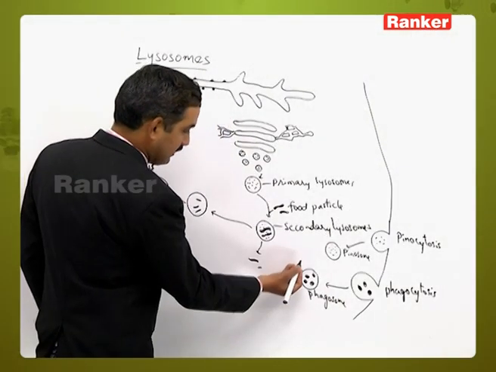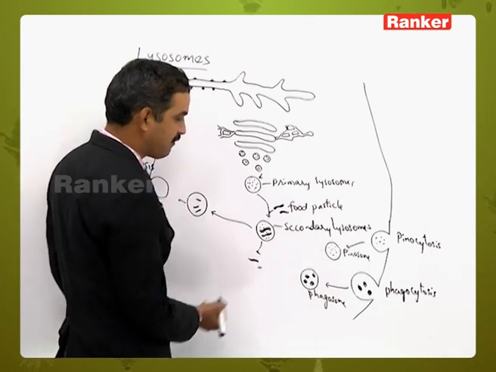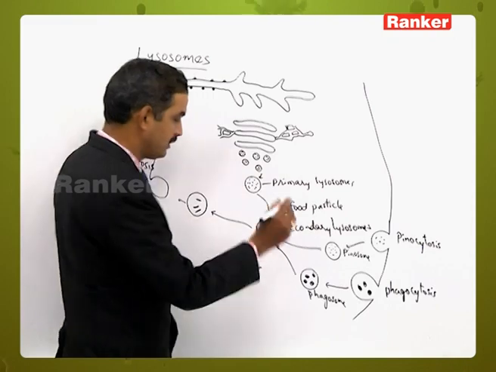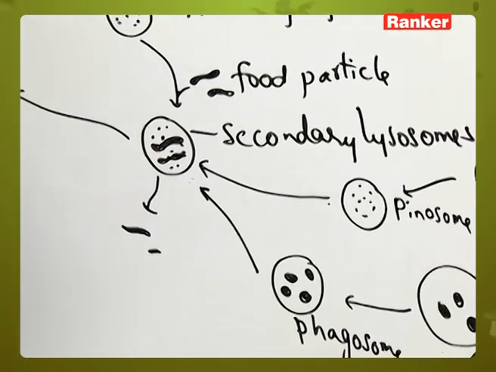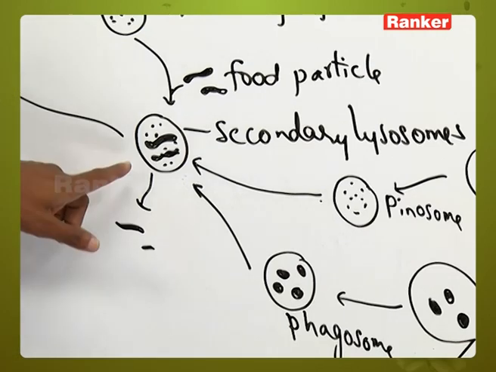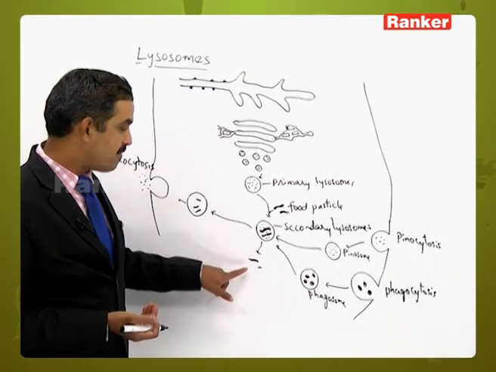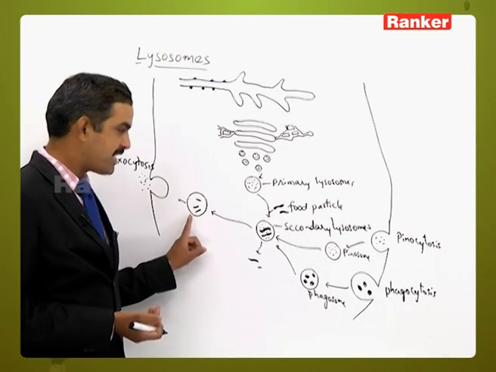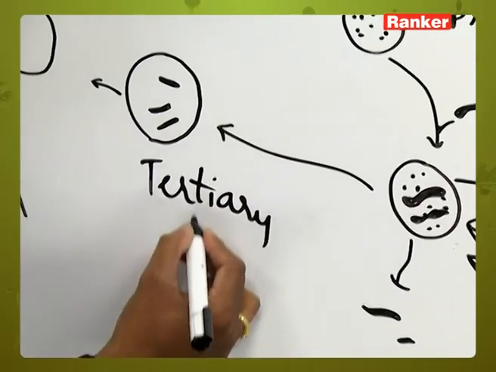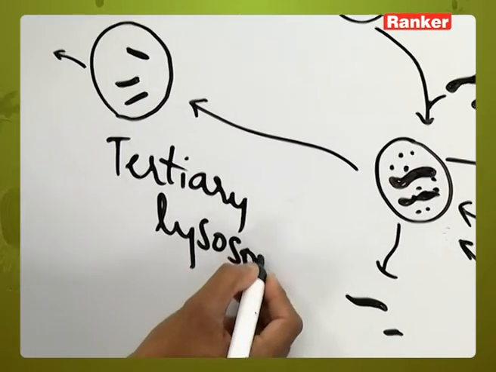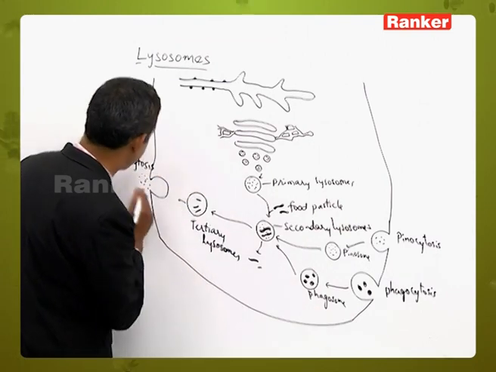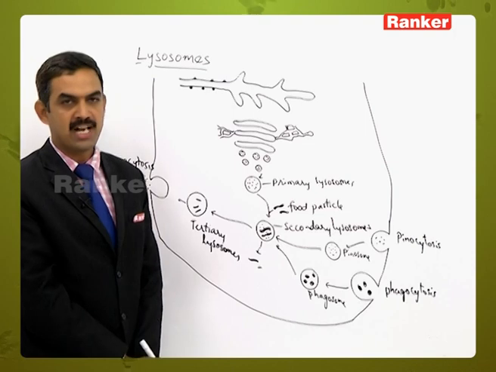Then the pinosome or the phagosome will be converted into the lysosomal structure, where the activity of these hydrolytic enzymes will be acting on it. And once again from here, the digested material will be released outside, and the undigested material, that is what we call a tertiary lysosome, will be formed. So here this tertiary lysosome will be releasing the undigested materials towards the outside by exocytosis.